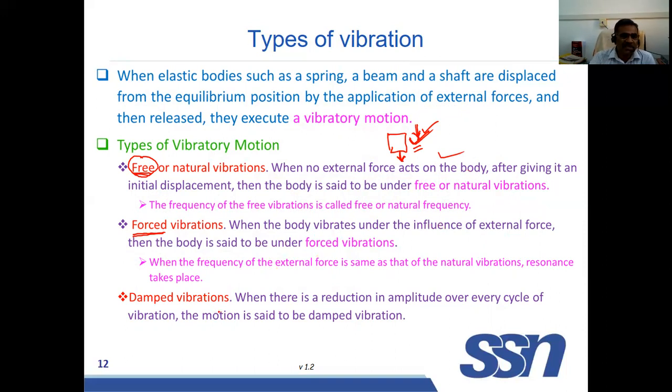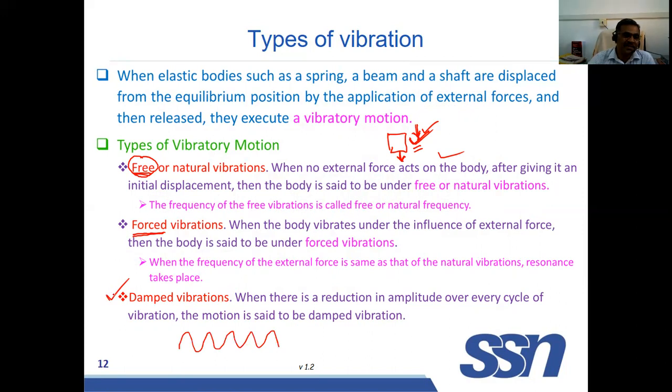What is damped vibration and what is undamped vibration? For a vibrating body, there can be a resistance to vibration. If the resistance is given for vibration, that is damped vibration. If resistance is not given, that is undamped vibration. If no resistance is given, the body will be continuously vibrating.